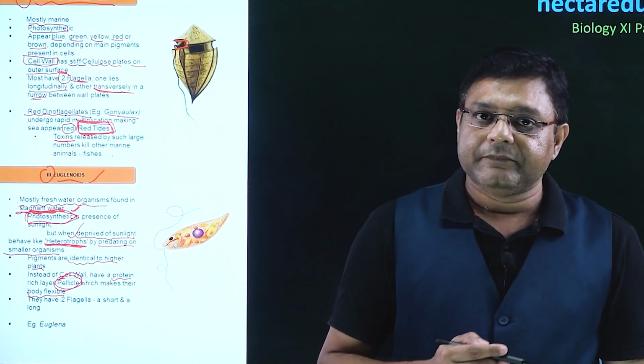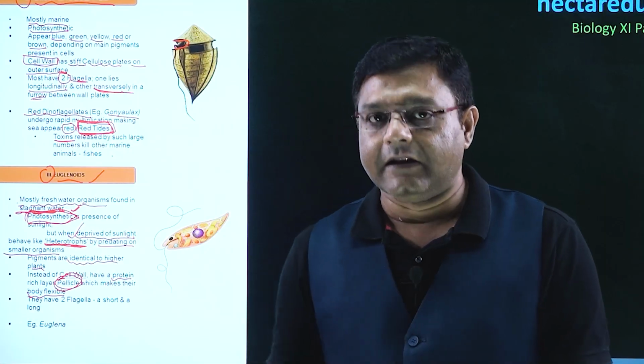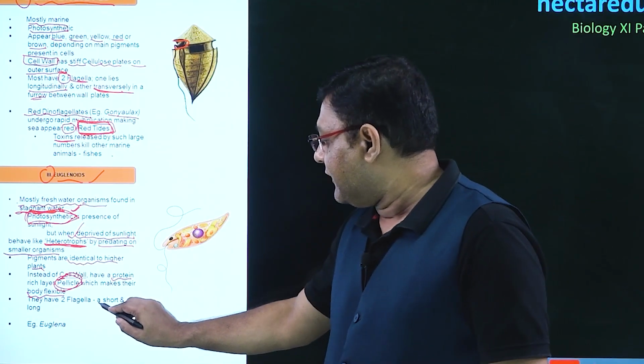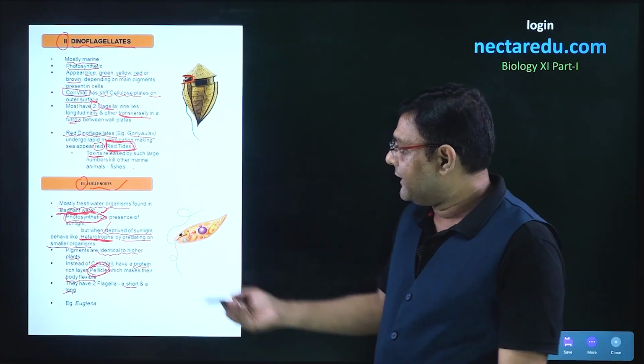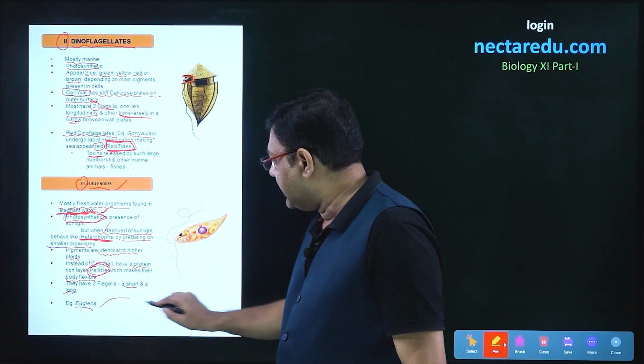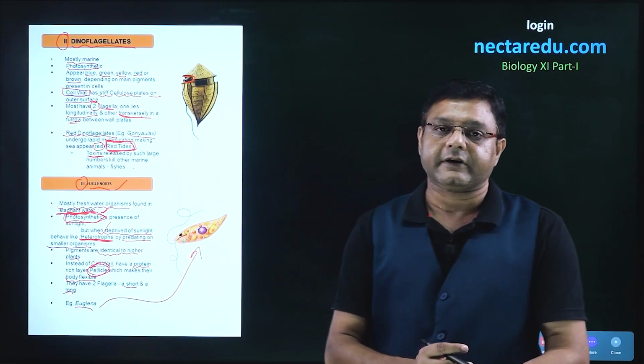Talking about the flagella present here, the number is two, and one is the short flagellum and the other is the long flagellum. A very common example of euglenoids is Euglena, which is shown in this particular case.